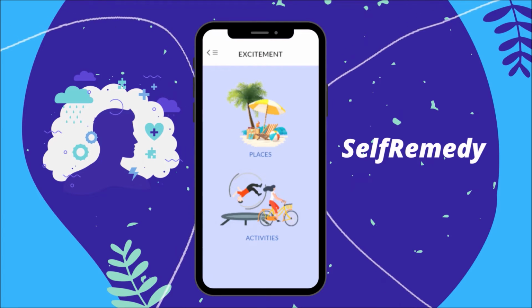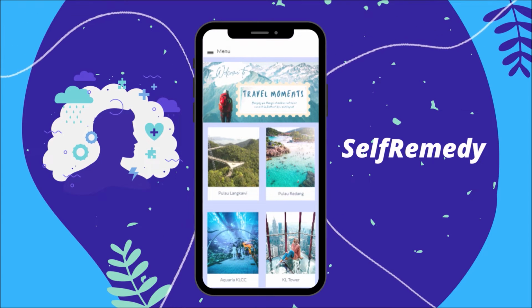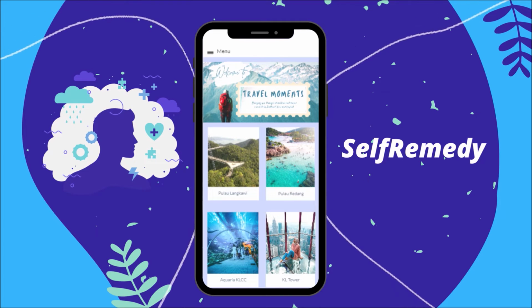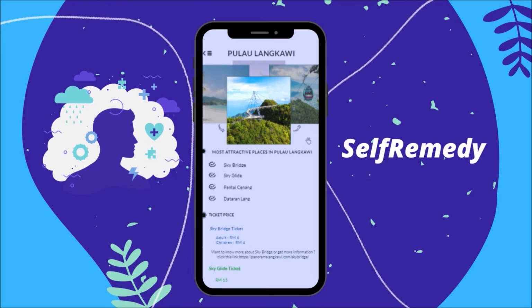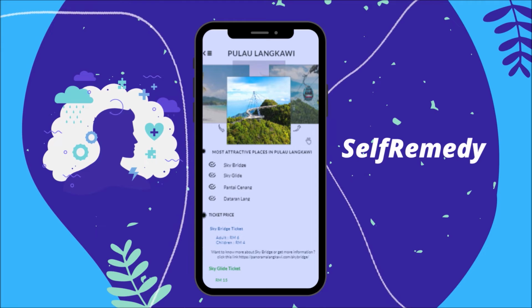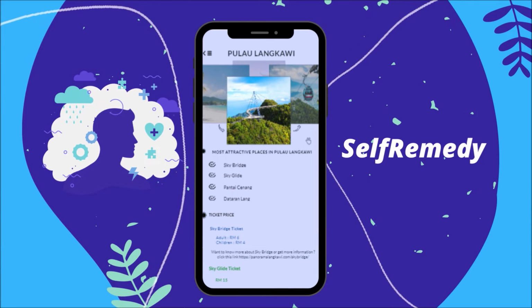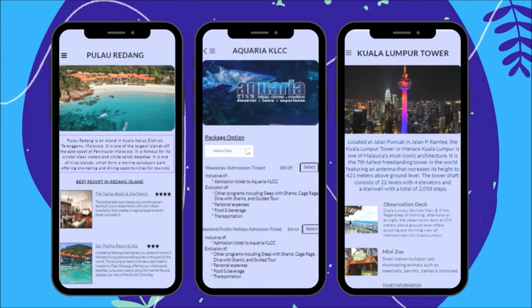This is Excitement, which has places and activities. So these are the places that we suggest for users to travel, which are Pulau Langkawi, Pulau Redang, KL Tower, and Aquaria KLCC. So these are the features of Pulau Langkawi, which has the most attractive places in Pulau Langkawi, and the ticket prices for the places that we can visit in Pulau Langkawi. These are other places that we can visit, which are Pulau Redang, Aquaria KLCC, and lastly Kuala Lumpur Tower.